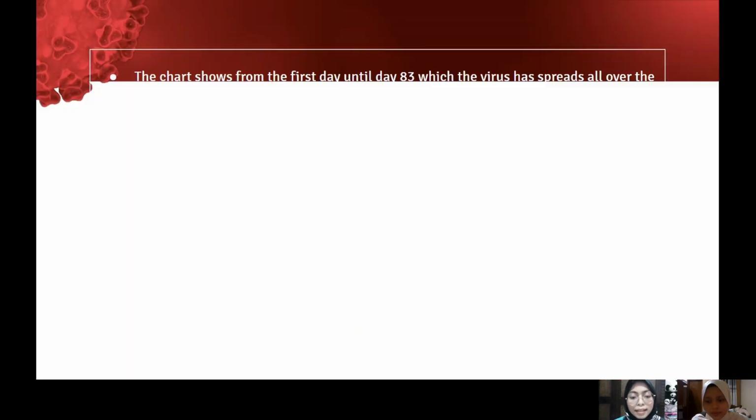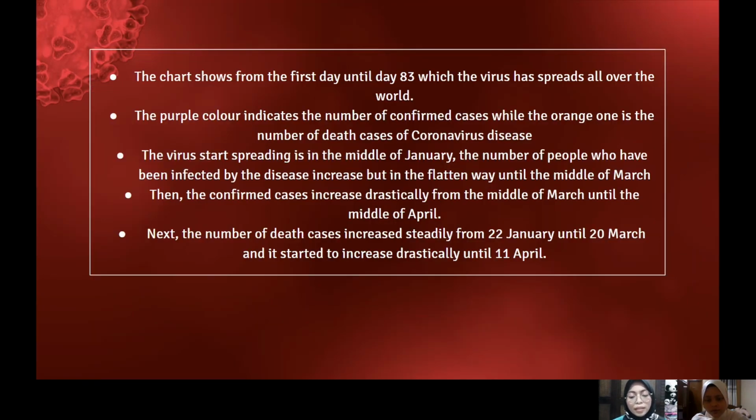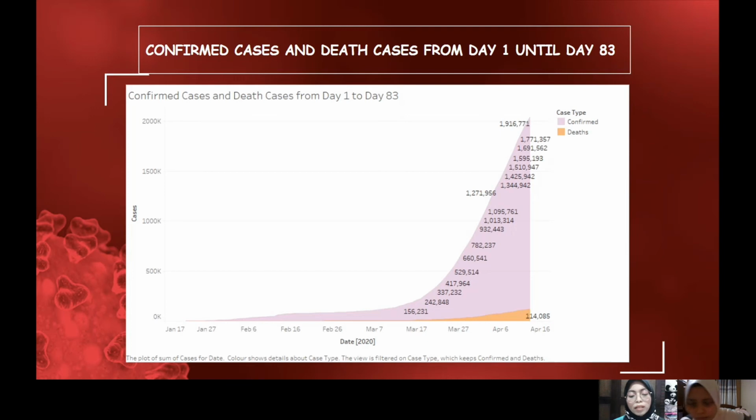Next is about the death cases. They increased steadily from 20 January until 20 March, and then started to increase drastically until 11 April. If no precaution steps are taken, as time goes by, a higher number of people will be infected with this virus.